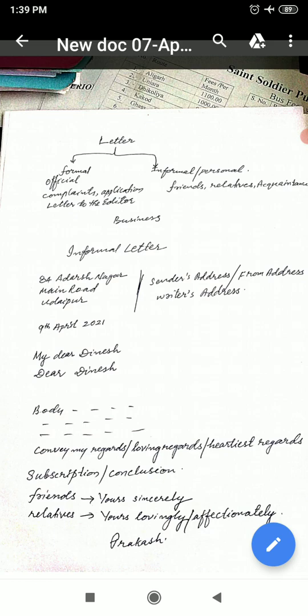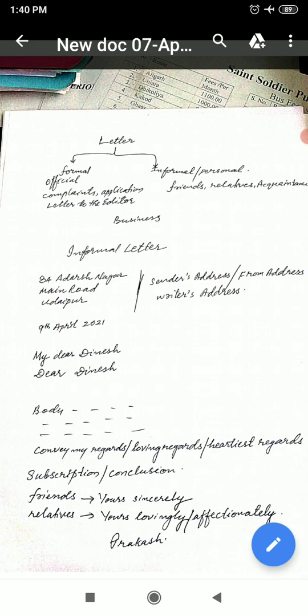My dear Dinesh. If you write My dear Dinesh, the first letter M and the first letter of Dinesh must be in capital letter and dear must be in small letter. That means M capital, d small, and the next D capital.